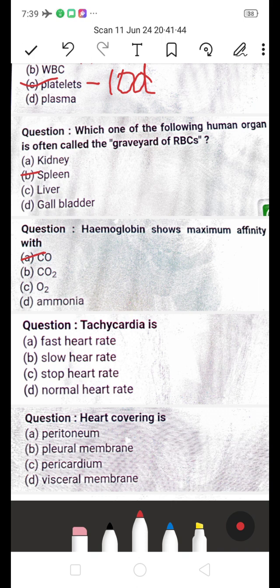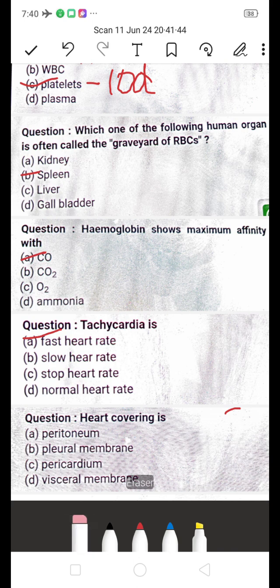Next, tachycardia is it a fast heart rate, slow heart rate, stopped heart rate, or normal heart rate? Which is the right answer? Tachycardia, its answer is a fast heart rate. A is the right answer.